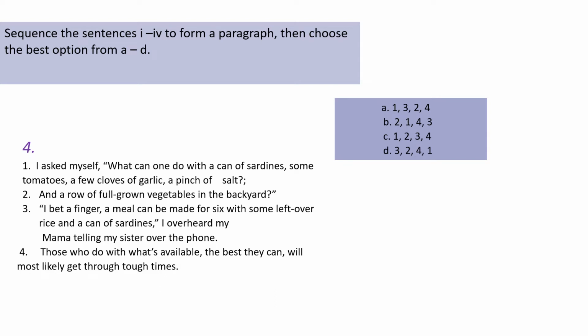Number 4 could also be our first statement. Okay? If those who do with what's available the best they can will most likely get through tough times. So we have the choice between the first statement and the fourth sentence to be our first sentence for the paragraph. Okay, let's reveal our sequence.